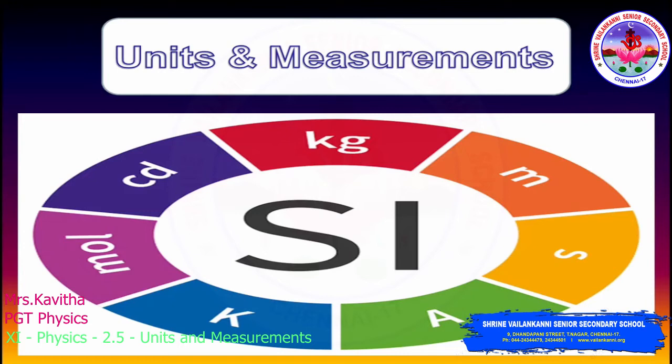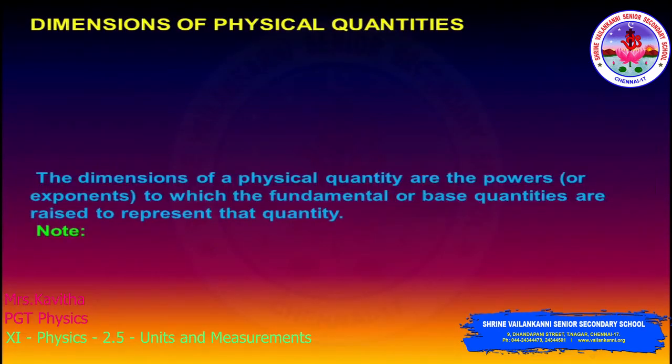Now the continuation of units and measurements. In that we are going to learn the dimensions of physical quantities. See, actually all the derived physical quantities can be expressed in terms of some combination of the 7 fundamental or base quantities. We call these fundamental quantities the 7 dimensions of the world.